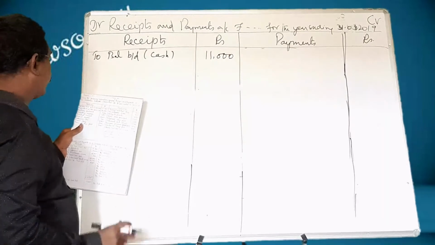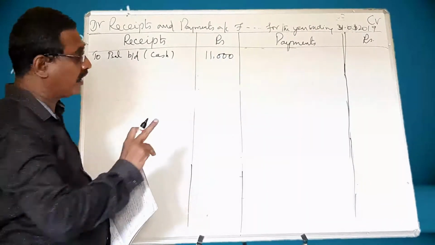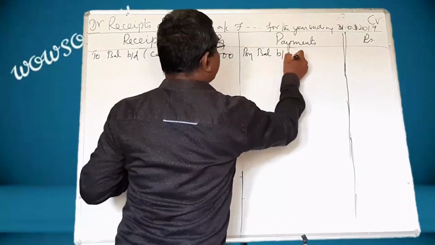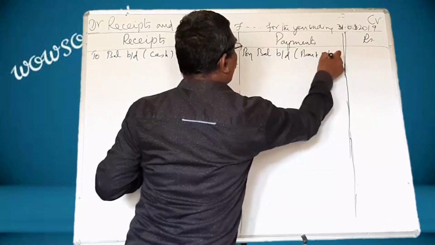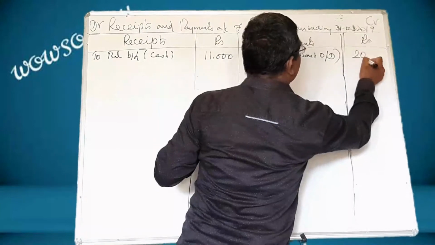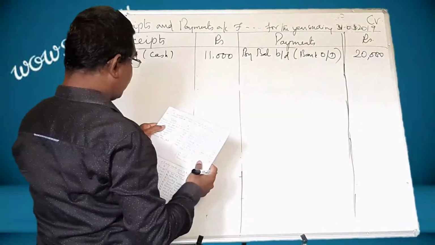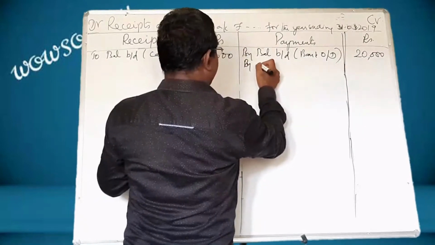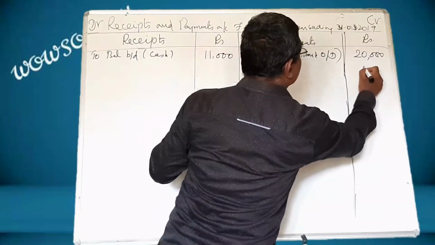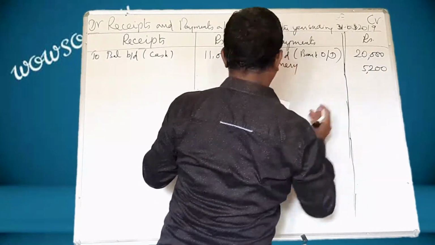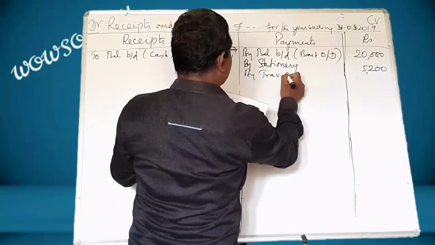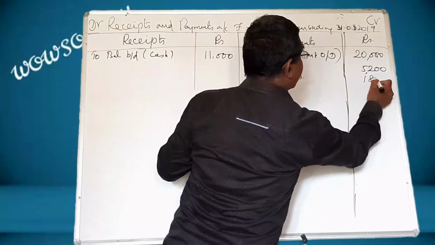Next one, bank overdraft balance. Remember, when there is bank overdraft, that should be brought here. By balance brought down, within bracket write bank OD. What is that amount? 20,000. Next one, stationery purchased. A payment, an expense: by stationery, 5,200. Next one, traveling expenses: by traveling expenses. What is that amount? 1,800.